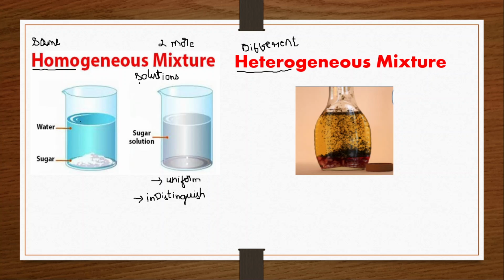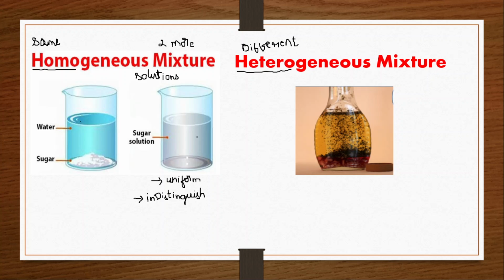The physical state may vary, it is not that the physical state doesn't vary at all. But when you say homogeneous, it is the same throughout, uniform, indistinguishable in nature. But it can be separated. If you are boiling the solution, then what happens?